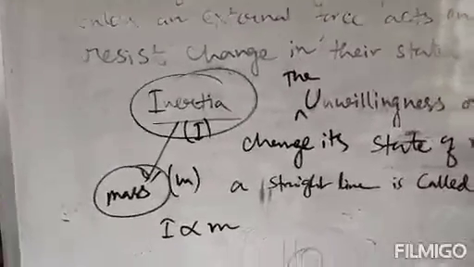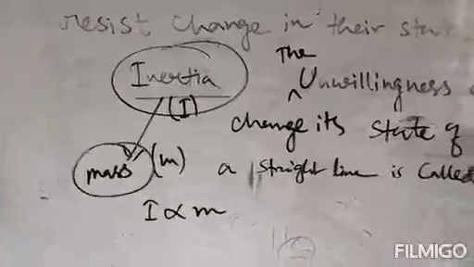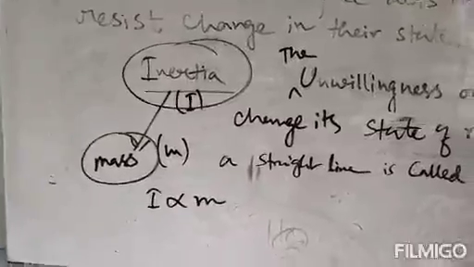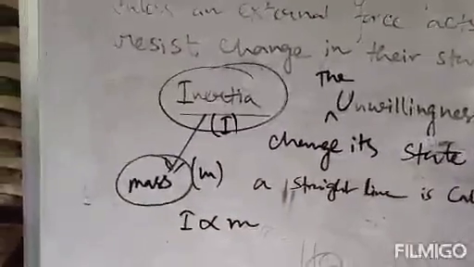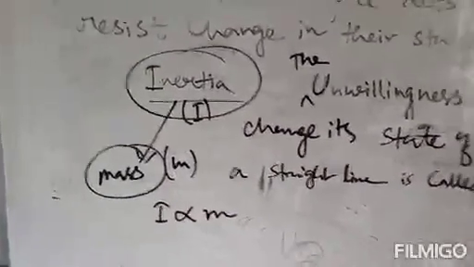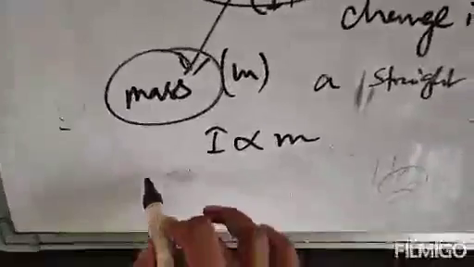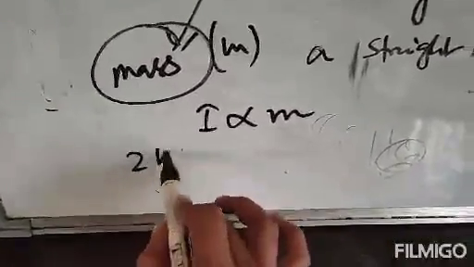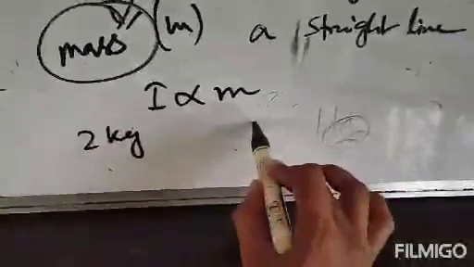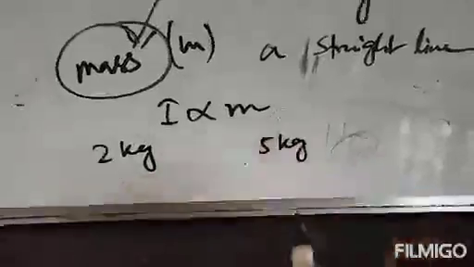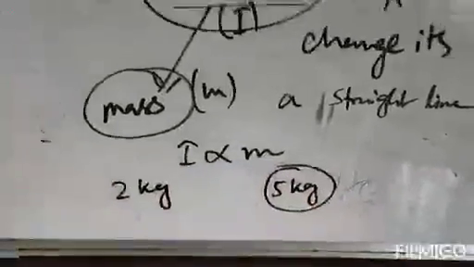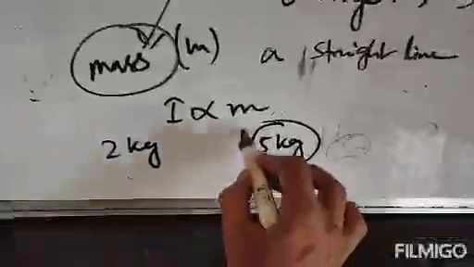A heavy object or heavy body will have a higher inertia or greater inertia than the lighter one. Suppose we have two bodies. One of the body's mass is 2 kg and the other body has a mass of 5 kg. Now the 5 kg body will have greater inertia because here the mass is higher.